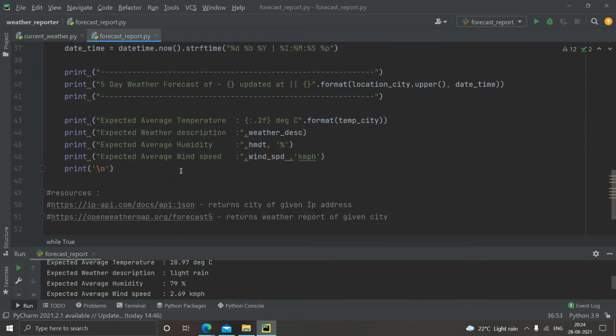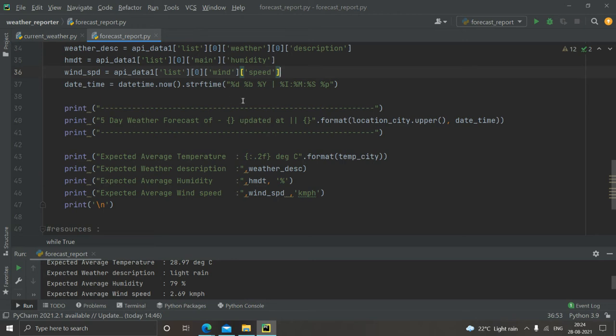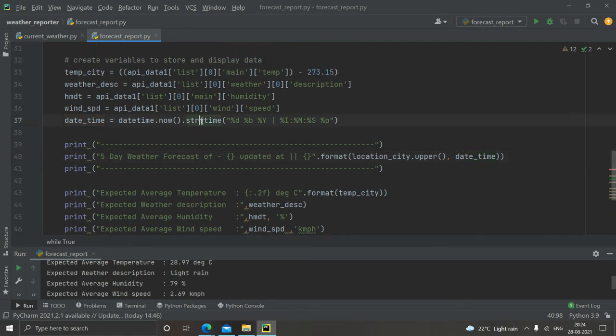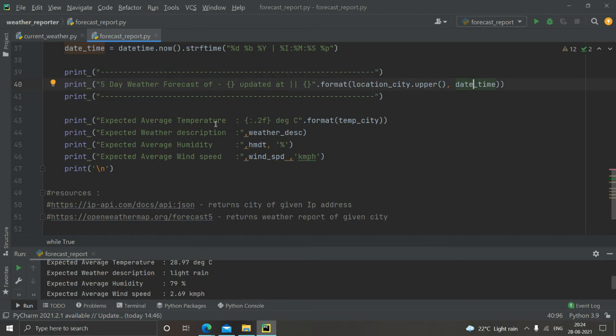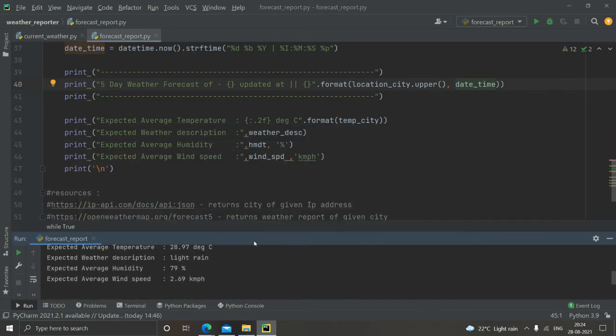Later, it's just a printing function. I made a format where the location city is given, also the date and time of the current time, and then all these temperature, weather description, humidity and wind speed details. So this is the thing.